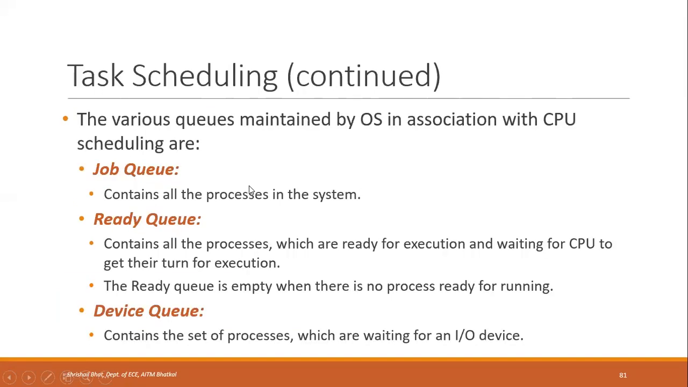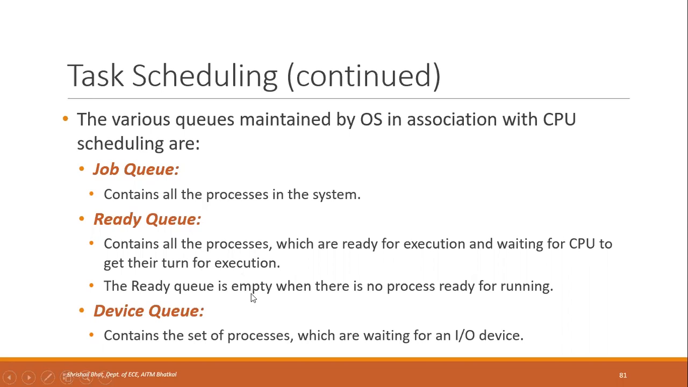Similarly, there are some other terms or queues which are maintained by the operating system to perform the scheduling. The first queue is the job queue. Job queue involves all the jobs, jobs in the sense processes. It contains all the processes in the system. Next is the ready queue. The ready queue is a queue of all the processes which are in the ready state. It contains all the processes which are ready for execution and waiting for the CPU to get their turn.